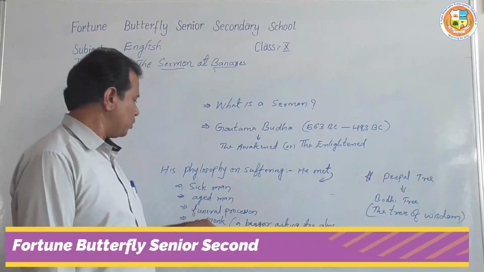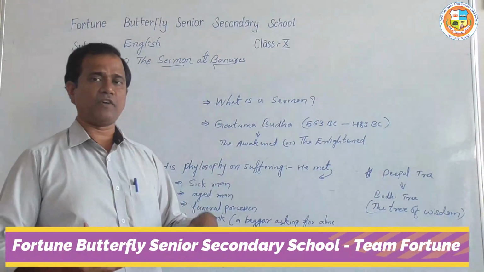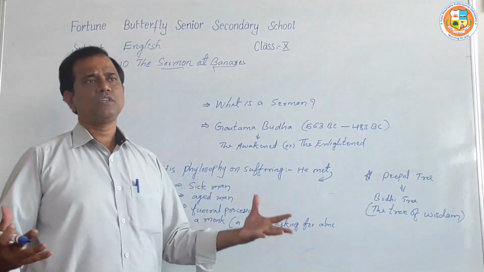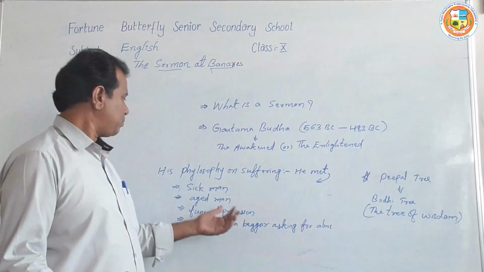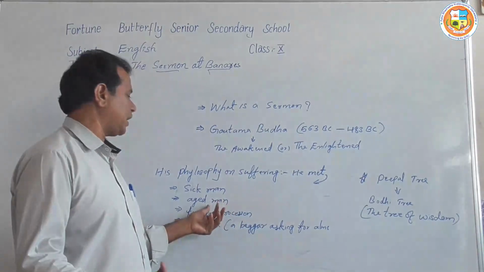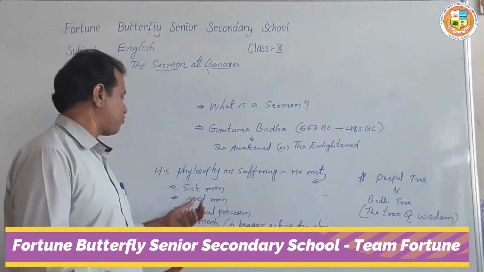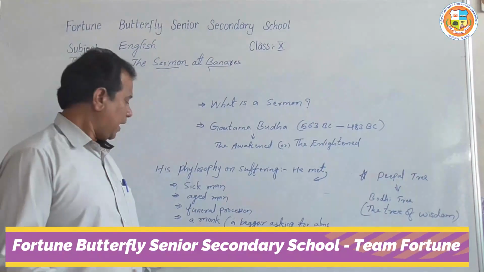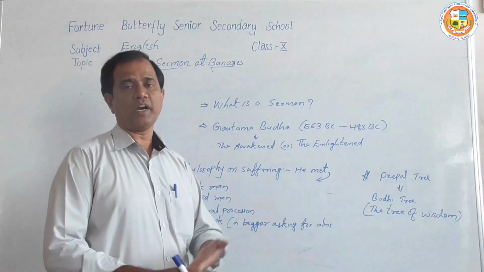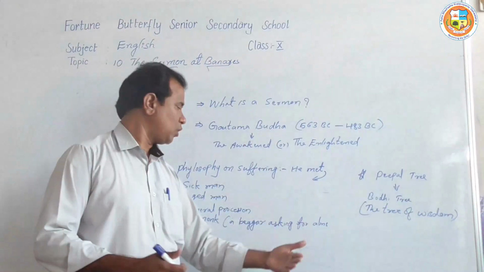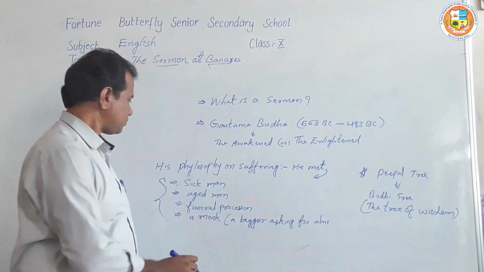When he saw these people and compared them with his life as a royal, he started wondering, what is this life by all means? People are sick, people are aged, people are dead, and there are beggars asking for alms. So what is my life in comparison to all these four?